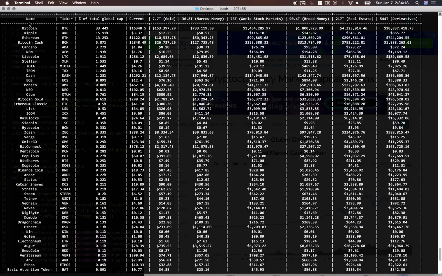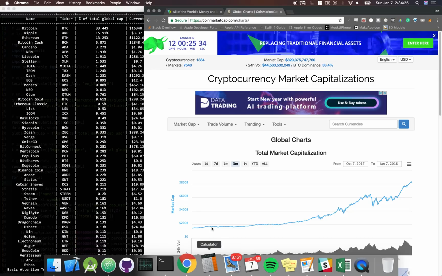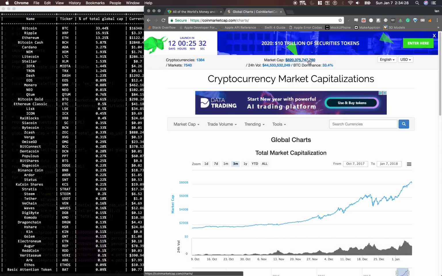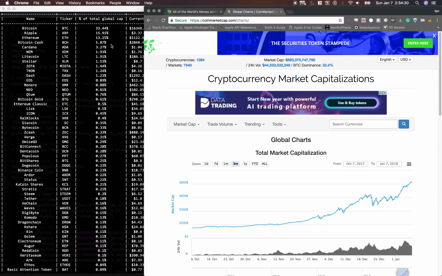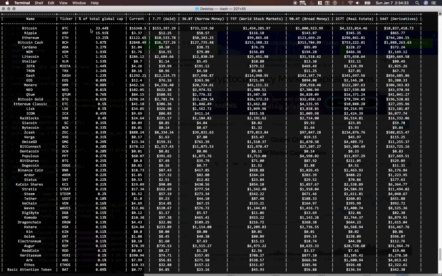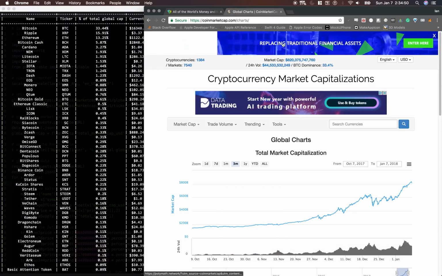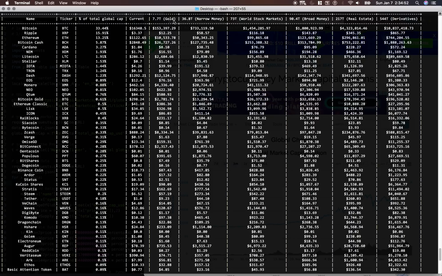So the first column here is the name of the currency, then we have the ticker, and then the percentage of the total global cap. That's the percentage of this number, the total market cap of all cryptocurrencies. We're just going to assume these numbers stay the same into the future so that we can determine the future prices. So here's the current price of each of these currencies. And this is the price if the total market cap was equivalent to gold at 7.7 trillion.